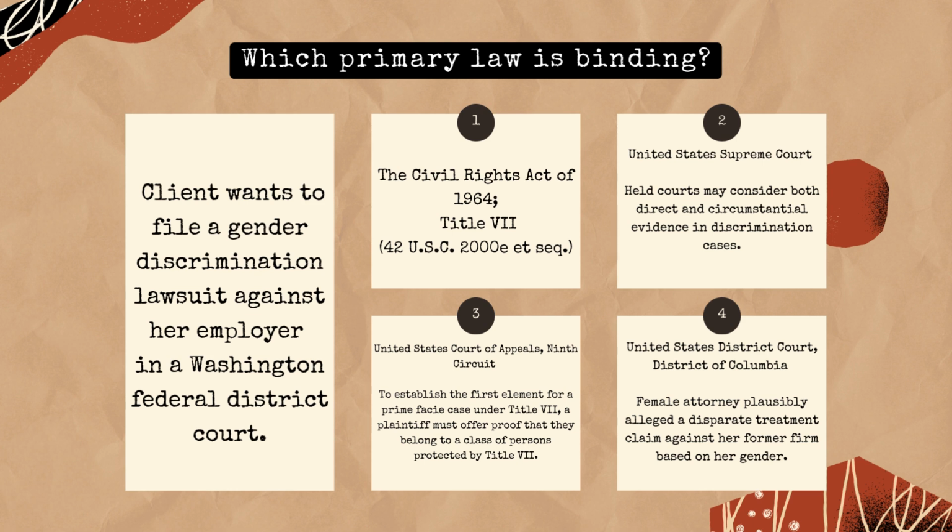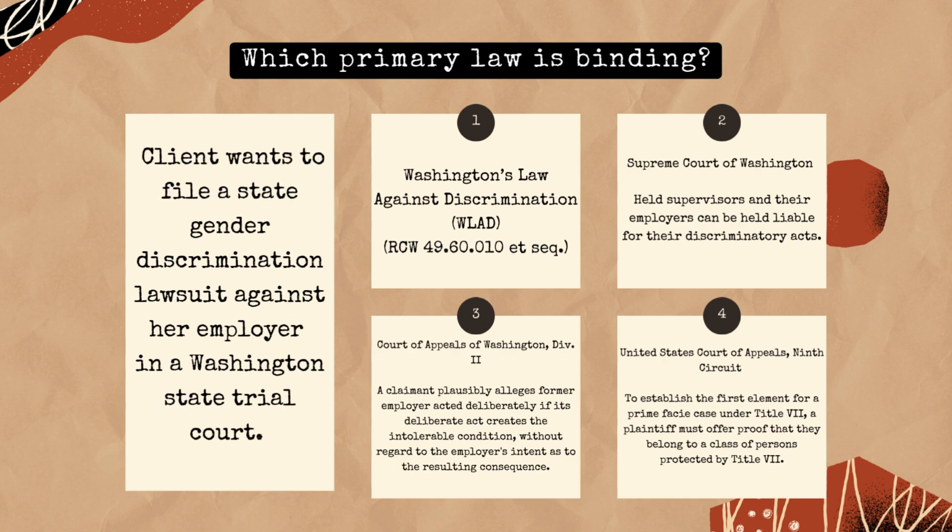Now let's think about the same issue, but instead consider the claim made under Washington state law and appearing before a Washington state trial court. The first primary law is Washington's law against discrimination. This is a state statute and mandatory authority on your state law claim. The second primary law is a case from the Supreme Court of Washington. Given this is the highest court in the state, the second law also acts as mandatory authority.